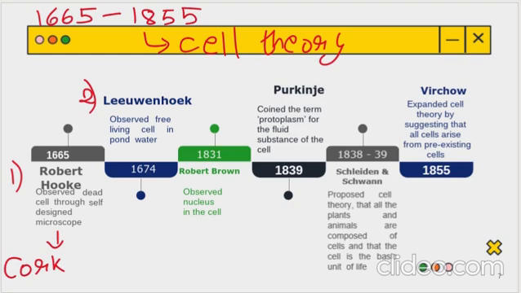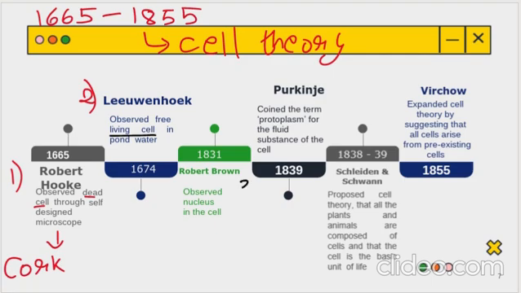Who was Leeuwenhoek? Antonio van Leeuwenhoek. He observed free living cells in pond water. Now, what was Robert Hooke's observation? He had seen dead cells. But Leeuwenhoek saw living cells in pond water, like maybe of fungi or some alga. In that, he saw living cells in pond water.